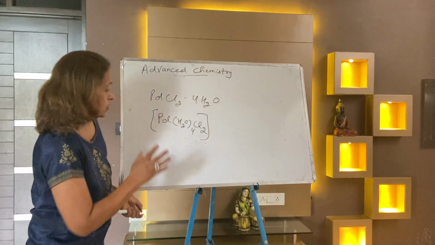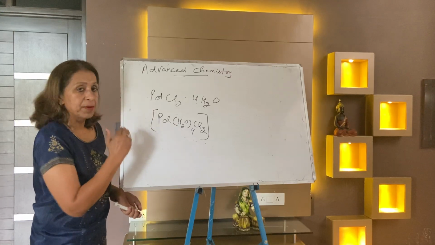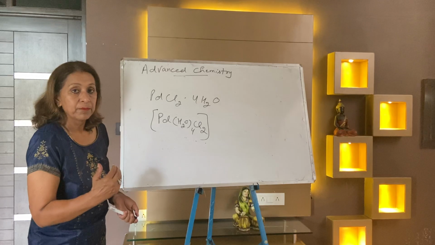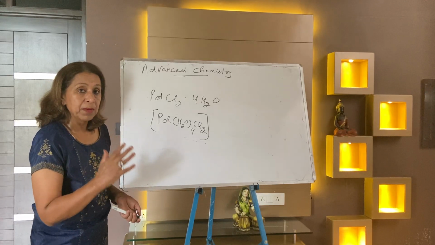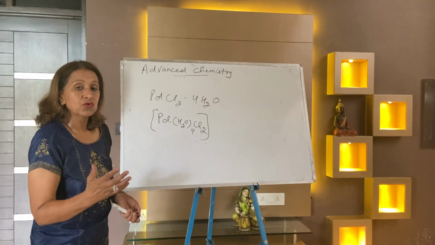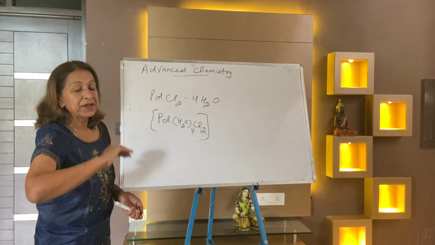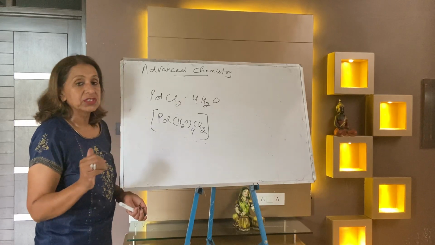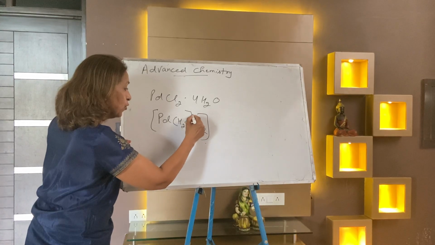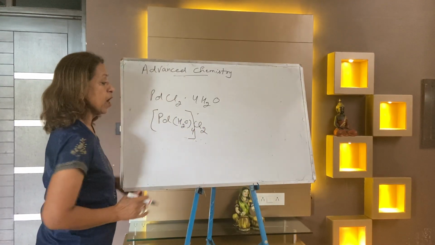Now dear students, sometimes it is given, because you know the coordination number of platinum is 4. How we came to know the coordination number of chromium and cobalt is 6, platinum is 4, all that will come in the chapter D block. Because it is 4, what you will do is put 4 inside and 2 chloride ions outside.